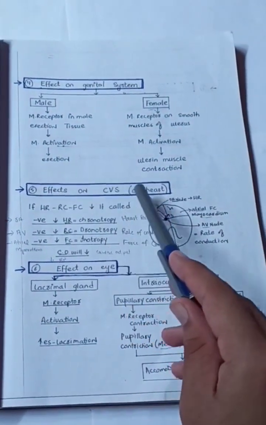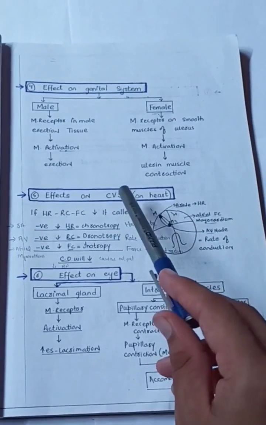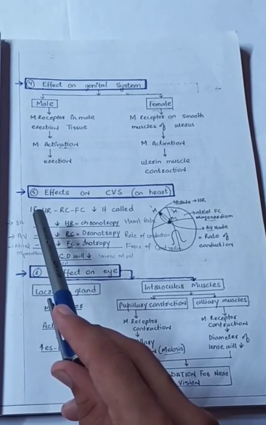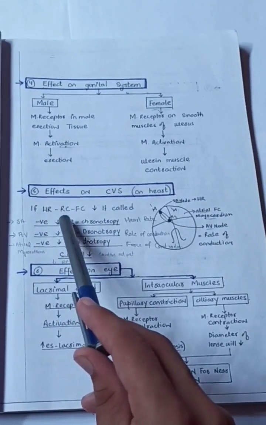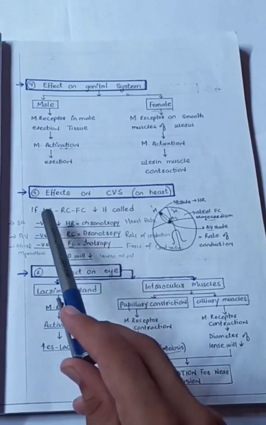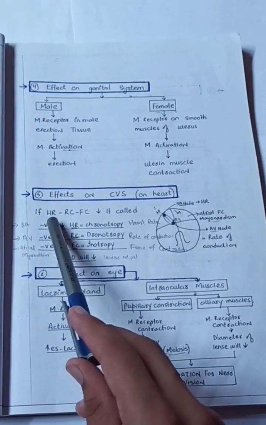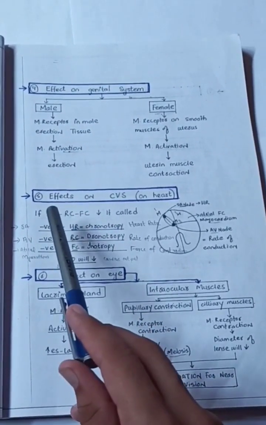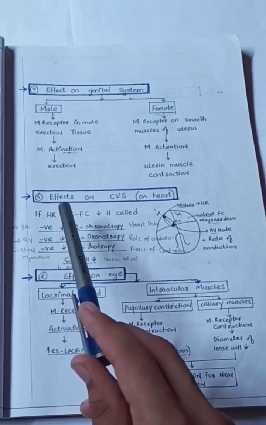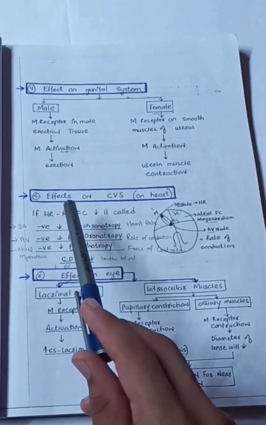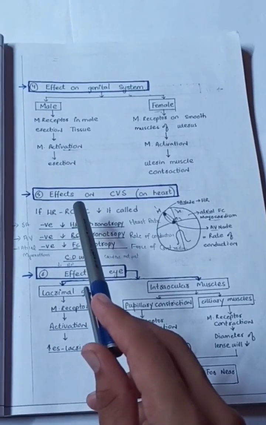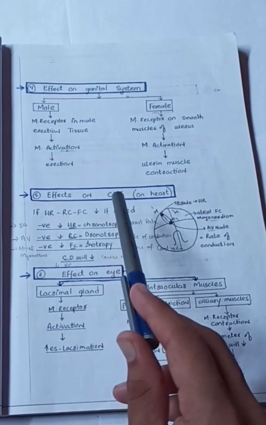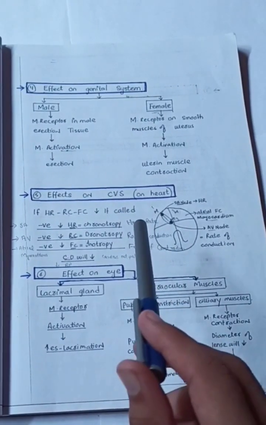Effects on the CVS, or cardiovascular system, especially the heart. In these effects, first we study heart rate, then rate of conduction, then force of contraction. So, what is heart rate? Heart rate is the number of heartbeats per minute, and the normal average is 72 beats per minute. Normally, it is between 60 and 100 times per minute for an adult person.